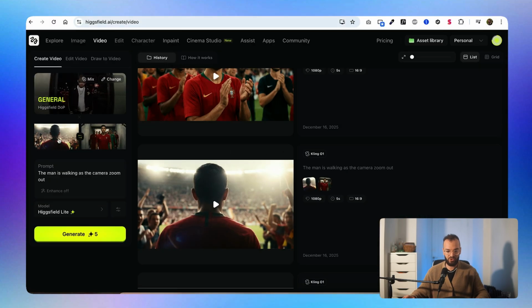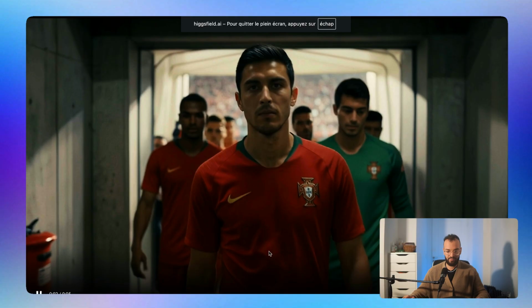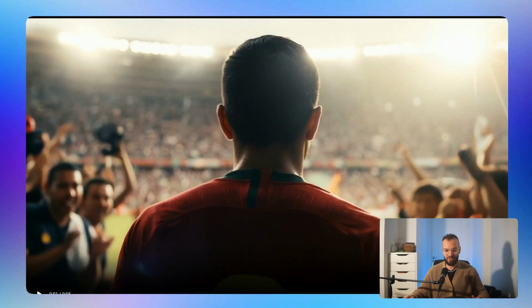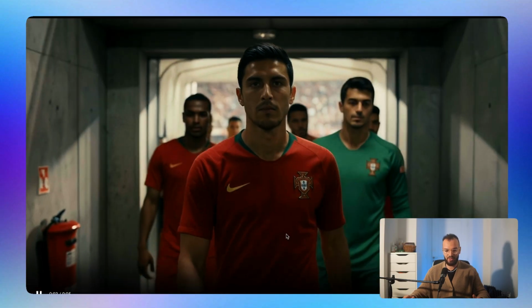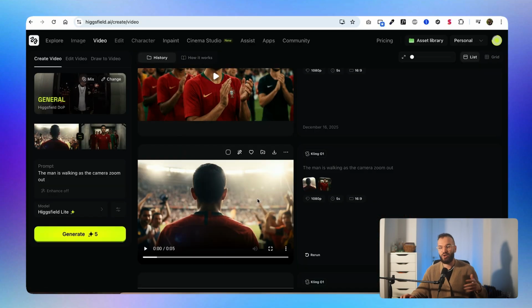Here I tried to do a transition from this to that. The prompt was just: the man is walking as the camera zooms out. I wanted him to go into the stadium, into the pit, but instead it just comes to me. But I ended up choosing the last part, which was perfect for me. So like I said, you have to do some cherry picking.